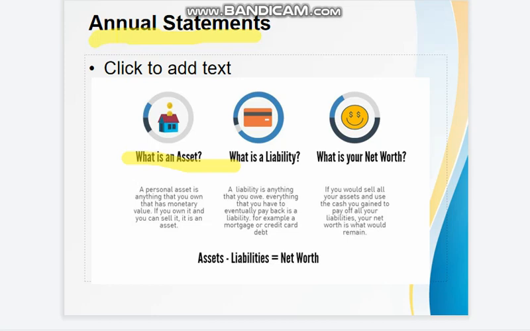What is your net worth? If you would sell all your assets and use the cash you gain to pay off all of your liabilities, your net worth is what will remain. Asset and net worth formula: assets minus liabilities is equal to net worth.